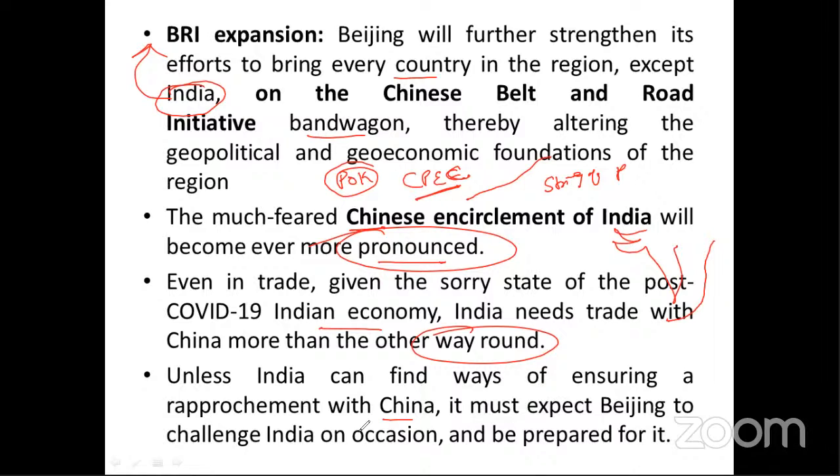Okay, if India will not make a good relation with the neighboring countries like China, Pakistan, Bangladesh, Nepal, Bhutan, then how can it gain the trust of other countries that are very far from India, like US, Russia, Germany, even Australia? So India has to change its foreign policy and make a good relation with China also, because the influence of China is increasing, and by increasing trade with China, India will have a lot of positive effect.